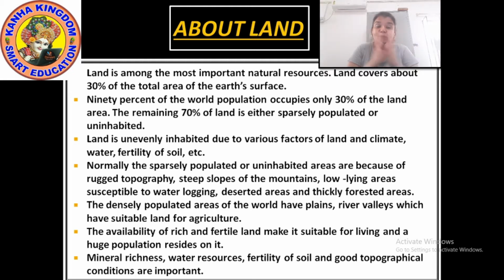How can we store the water? Right? So that is the thing. Mineral richness, water resources, fertility of soil, and good topographical conditions are important for the land. Okay, for the land.